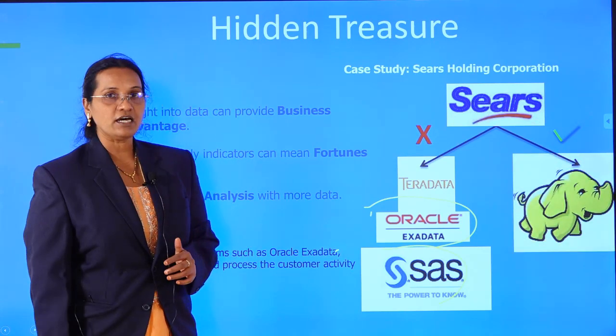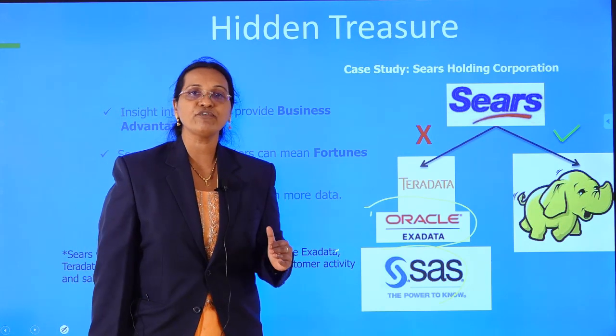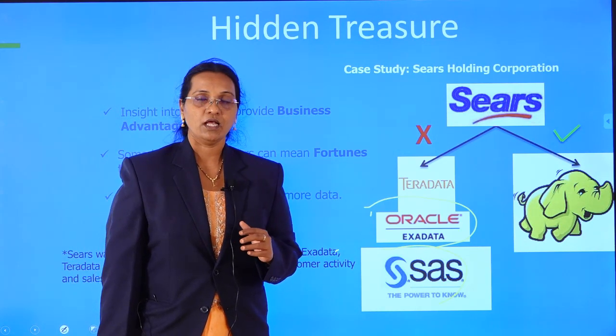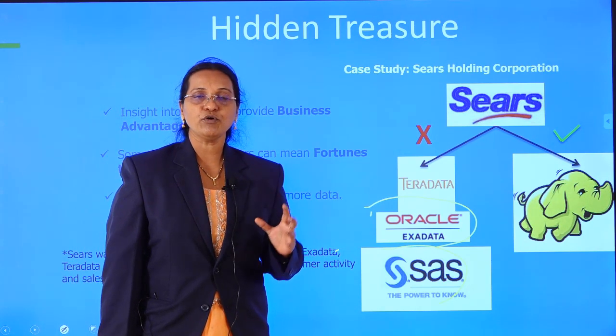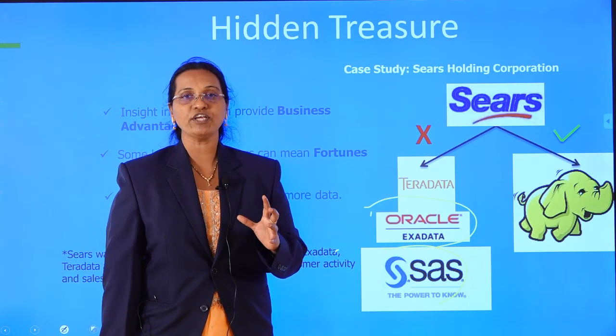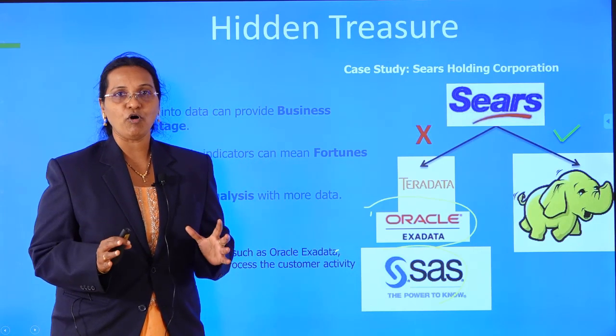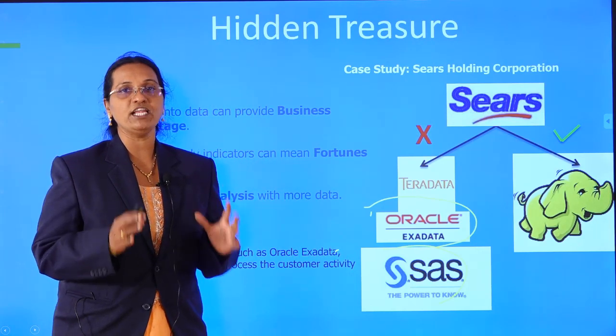So they required a new technology which can handle unstructured data in a perfect manner. So they were in search, and during their search they got a software called Hadoop. Hadoop is a software using which we can manage big data, or we can manage unstructured data. You might be wondering why there is a picture of an elephant.